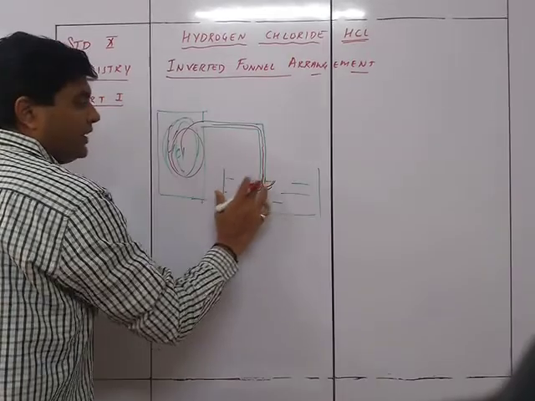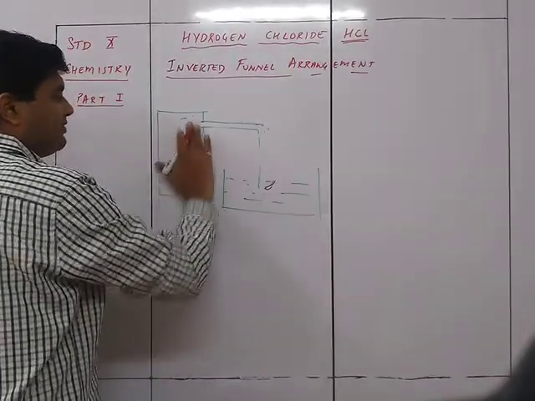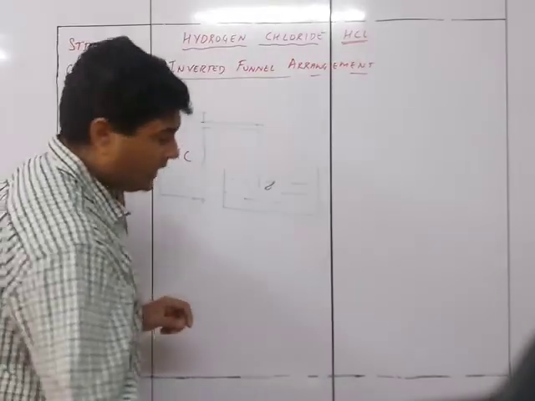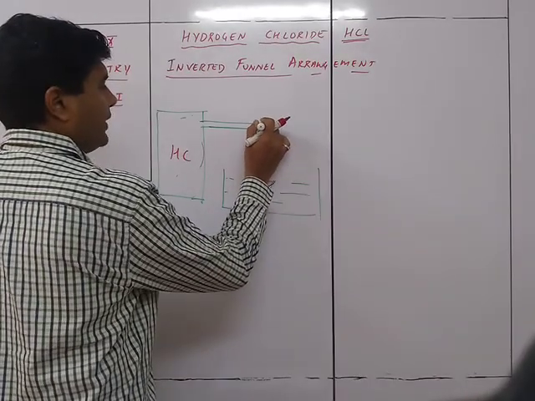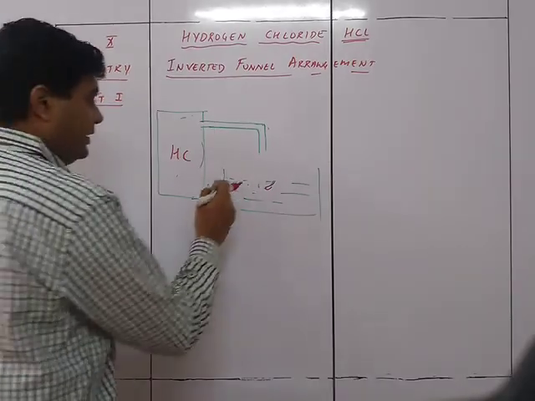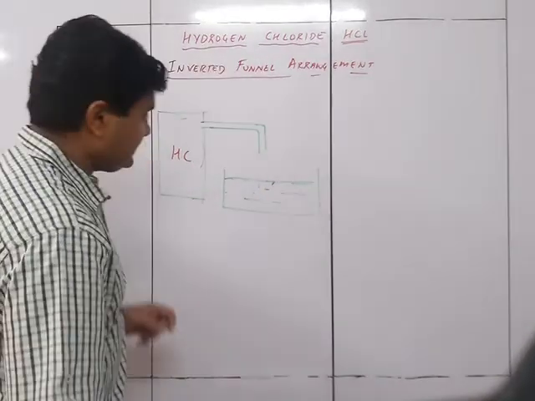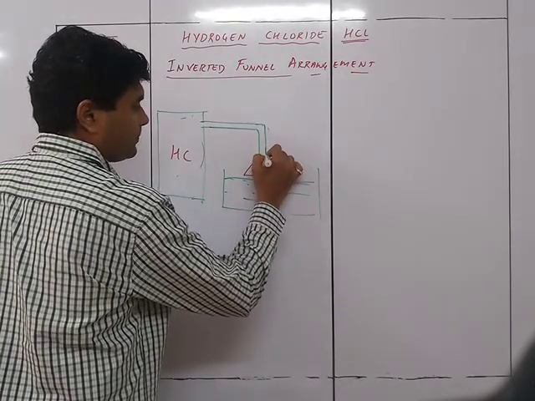So what we do now is, everything is normal, there is no problem, this is HCl, and we have got this tube over here up to this point. But then, instead of continuing the tube till the end, in the water layer, we are going to place an inverted funnel like this.